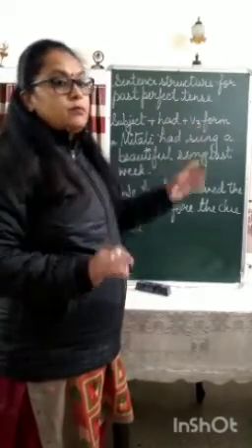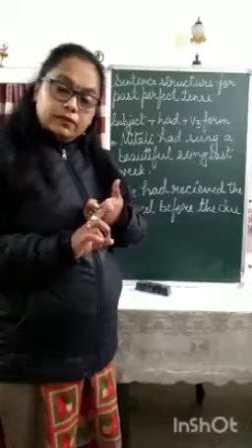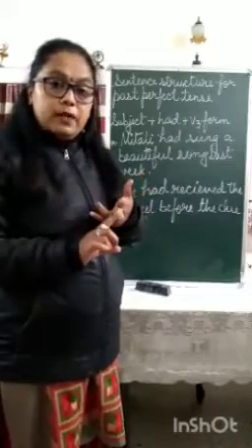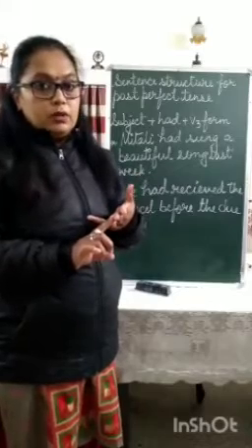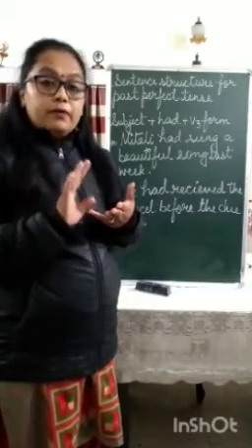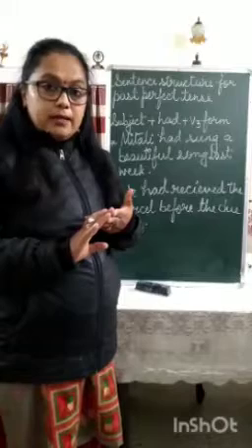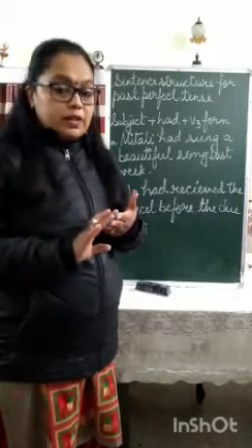Present perfect, V3 form; past perfect, V3 form; future perfect, V3 form. So whenever the word perfect is there, you will use the V3 form.